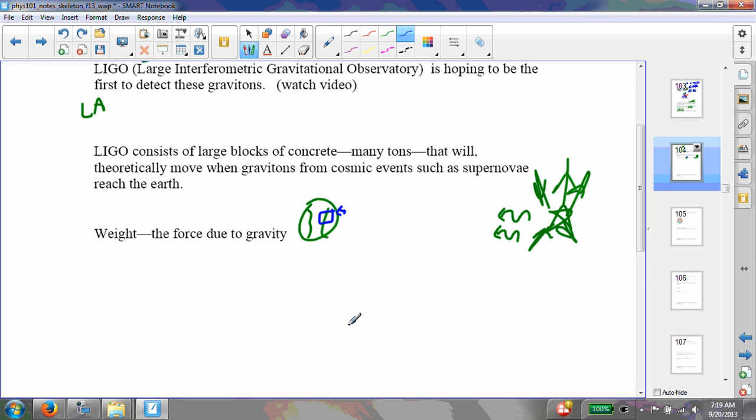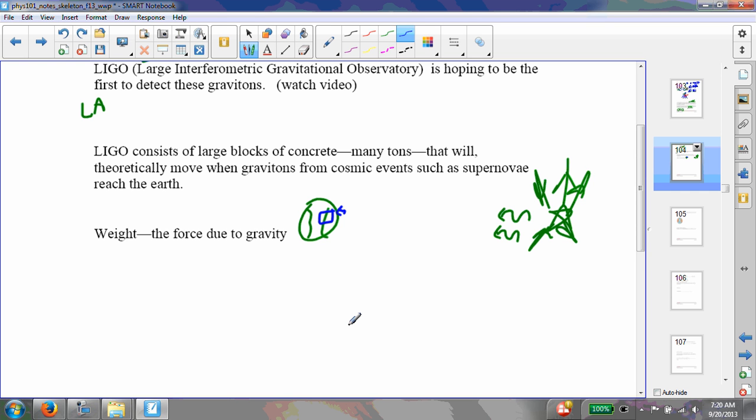Now, an interesting thing about LIGO is it's very sensitive. It's like a very sensitive seismograph. It works on a different concept, but it can detect very small vibrations. So even though it's pretty far from the coast, it can actually detect waves lapping on the Gulf Coast. So you say, how does it know if these events are just geological or man-made, or if they're actually cosmic events producing these vibrations, if these vibrations are even due to gravitons?